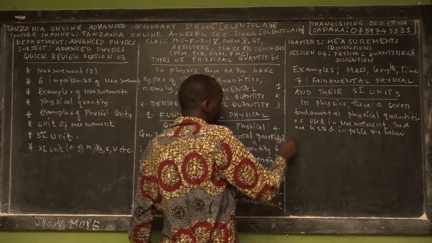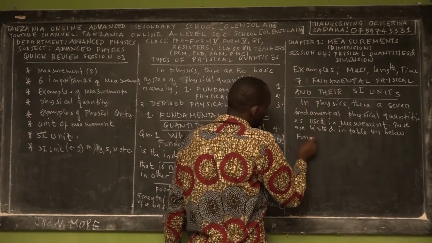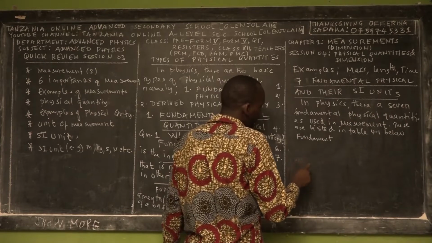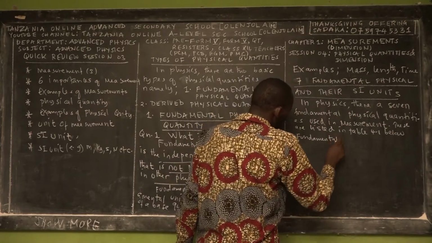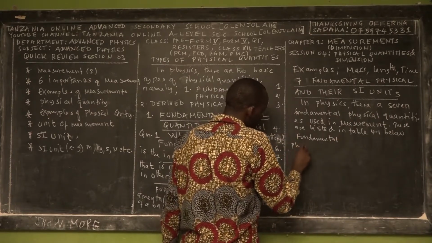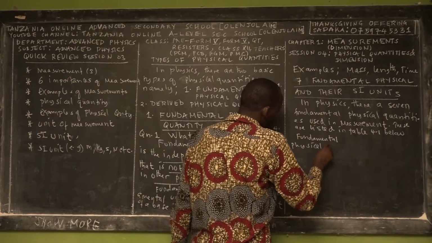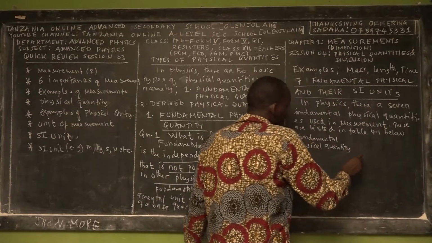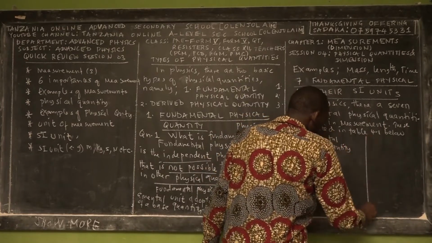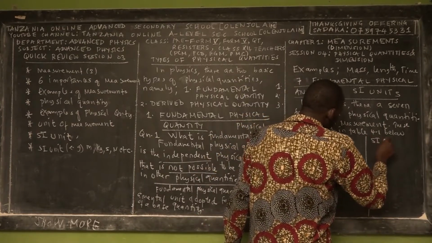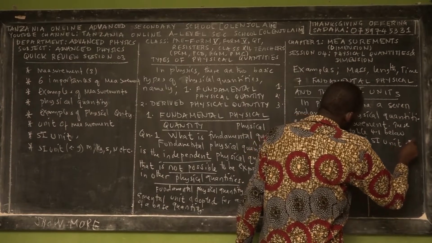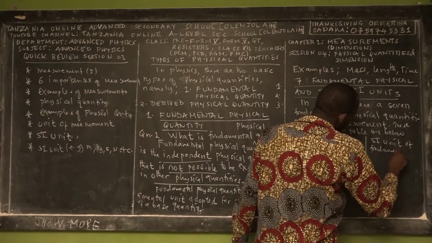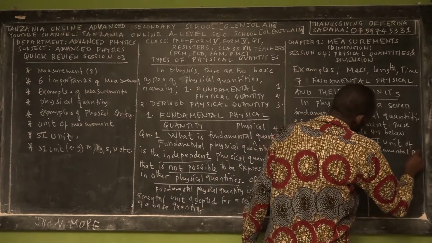So here we have the name of the fundamental physical quantity, and then on this side we have the SI unit of the fundamental physical quantity.